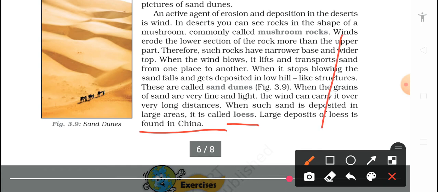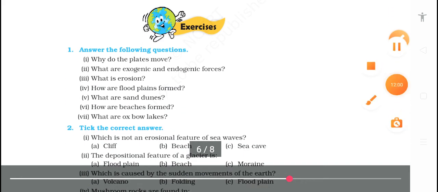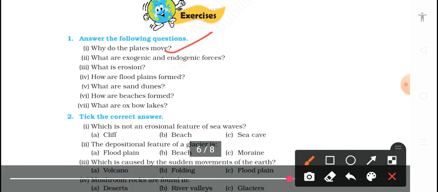Let us do a little bit of question and answer. Question number 1, why do the plates move? Plates move because of the movement inside the earth, because of molten magma. Now, what are exogenic and endogenic forces? Exogenic means outside forces and endogenic means inside forces that affect the lithosphere of our earth.